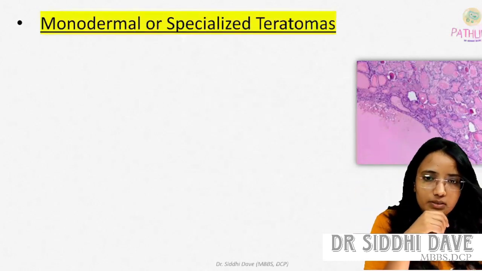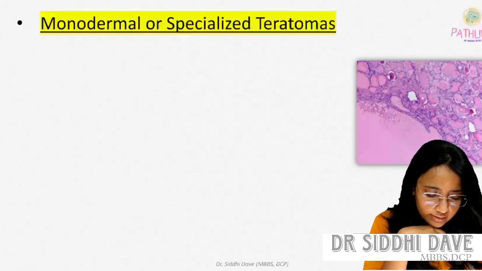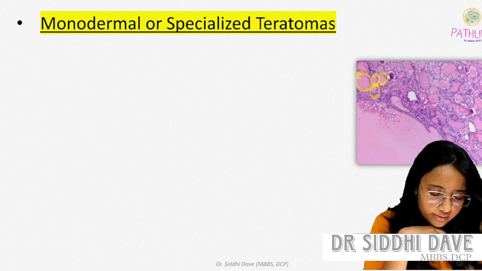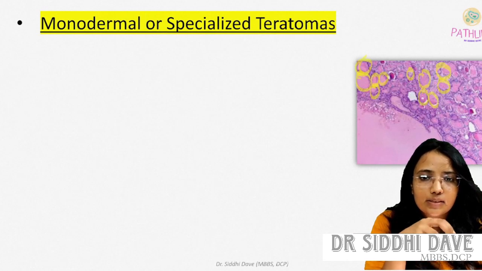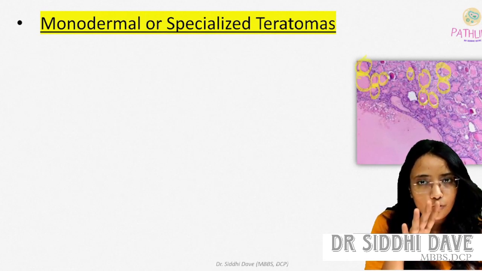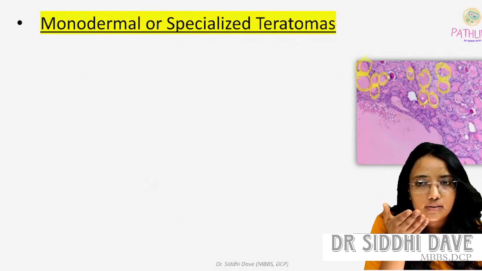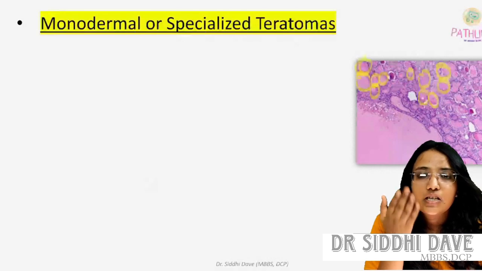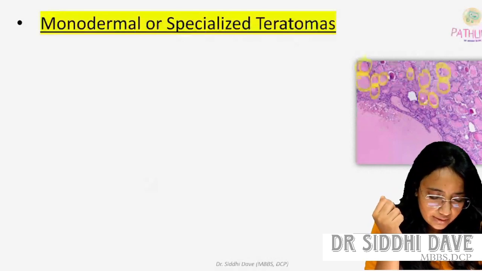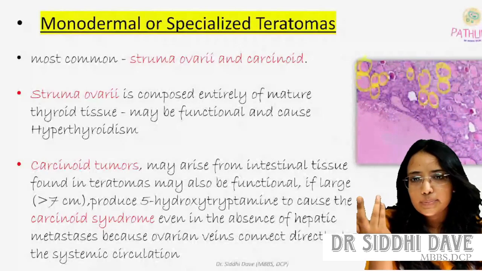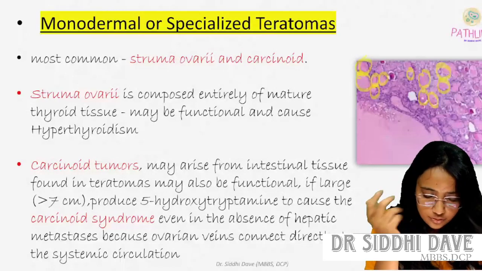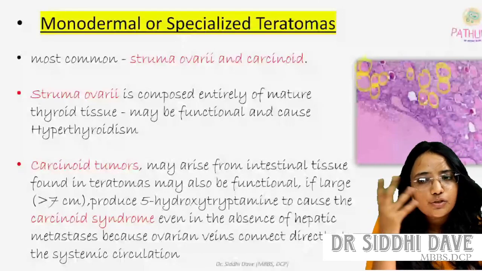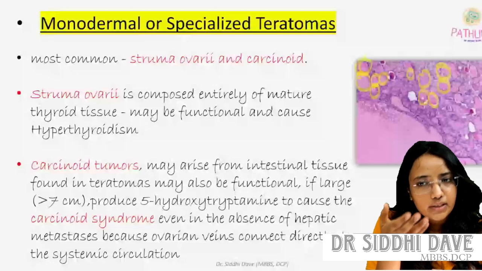So here there is a picture. What are you seeing in this picture? Do you remember any other tissue, any other histological part, by seeing this? This is colloid-like material. Like in the ovary you are seeing the thyroid-like part. So it is called struma ovarii. In monodermal specialized teratoma, the most common will be struma ovarii and carcinoid. In struma ovarii, it is composed entirely of mature thyroid tissue, may be functional and cause hyperthyroidism also.